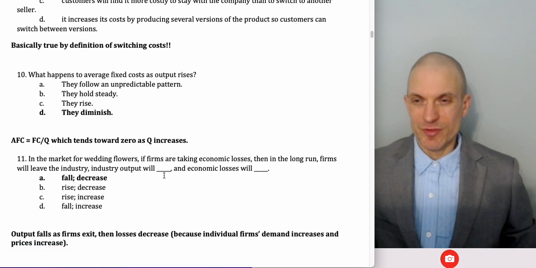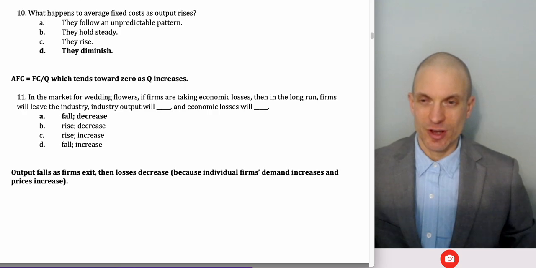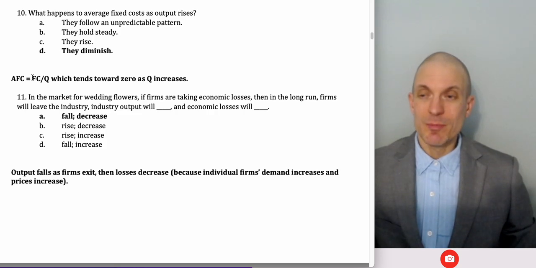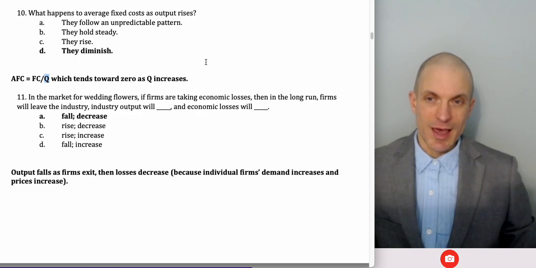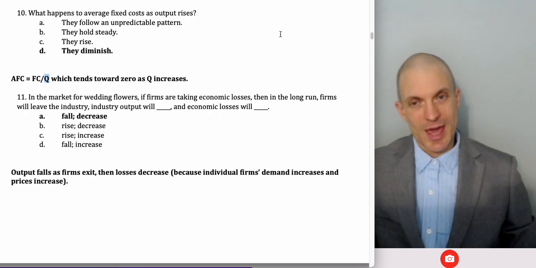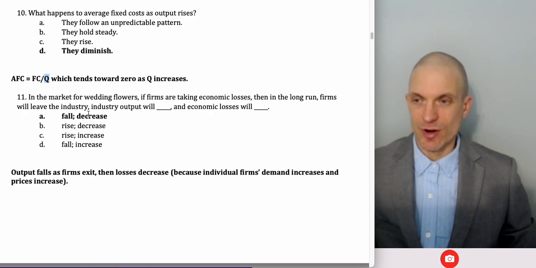What happens to average fixed costs as output rises? Well, as you produce more output, average fixed cost goes down to zero. Fixed costs are constant, they hold steady, but average fixed cost is the fixed cost divided by output. It tends towards zero as quantity gets really big. This is responsible for the left portion of the downward sloping U shape that makes up the average total cost curve. The other side of the U is made up by increasing average variable cost.